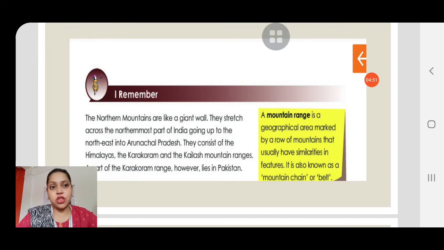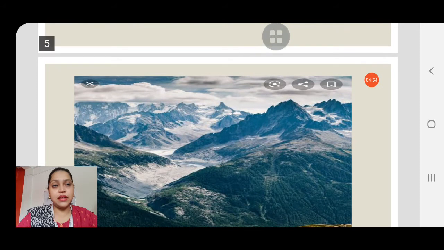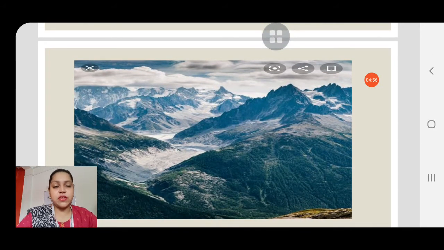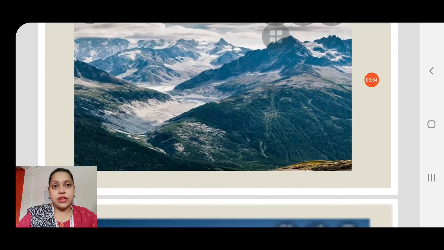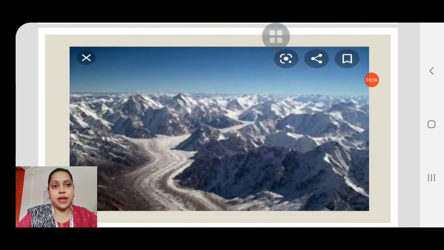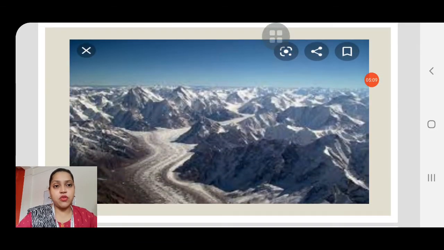Now let me show you a picture. Can you see? This is a picture of a mountain range. Here you can see so many mountains, and so it is called a mountain belt or chain of mountains. Here also, I am showing you a picture of a mountain range, and here you can see so many mountains together. You won't find one or two mountains, but so many together, and so they are called a mountain chain, like a chain, or mountain belt. So I hope it's clear to you now.